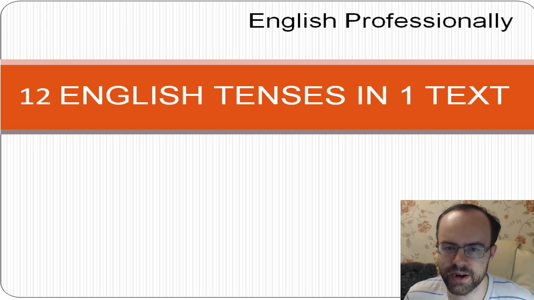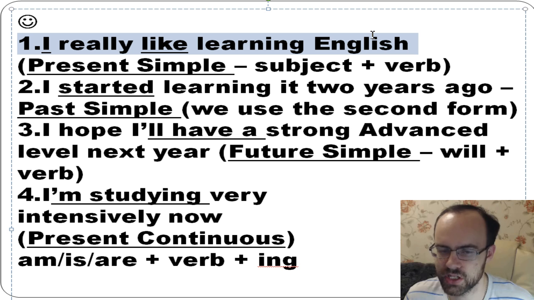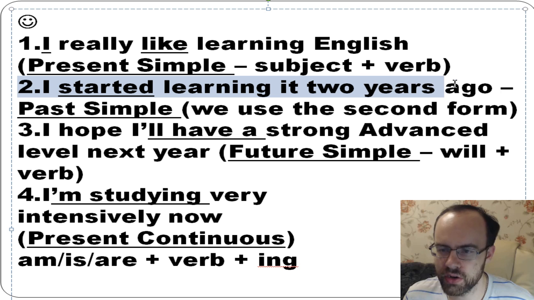So let's revise it. I mean, just all these sentences very quickly, without any explanations at all. I think it's a bright idea and you'll support it. So I really like learning English. I started learning it 2 years ago.